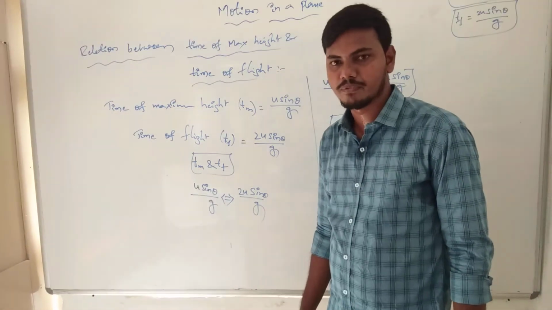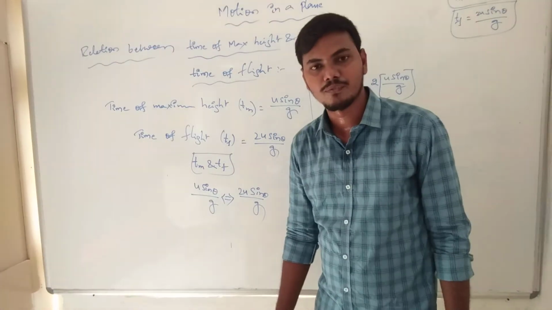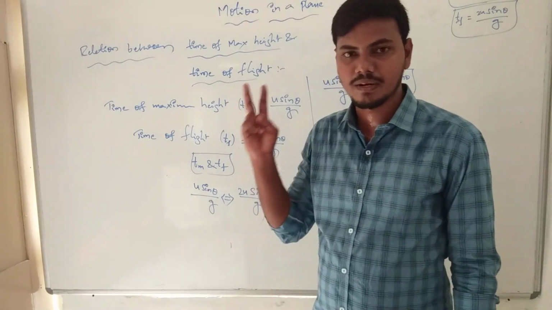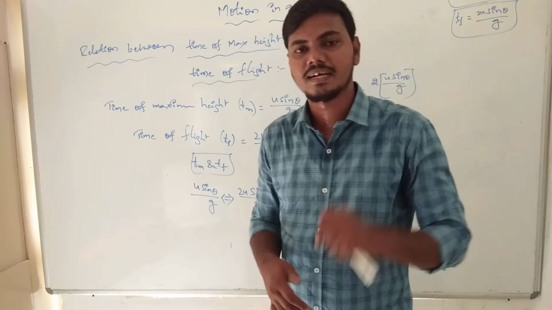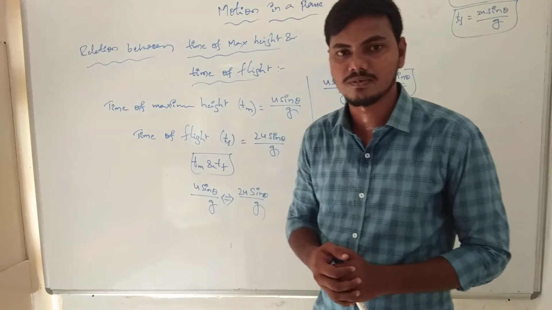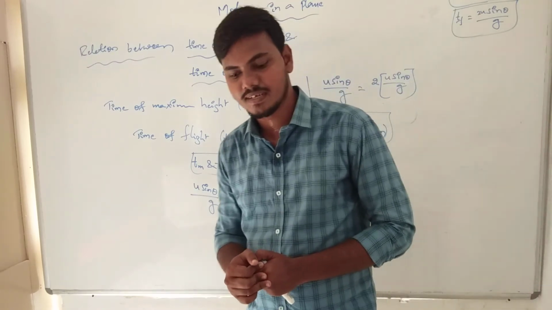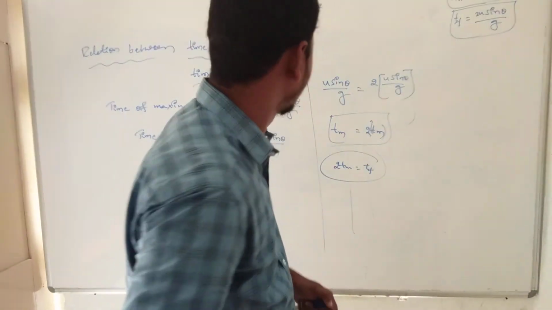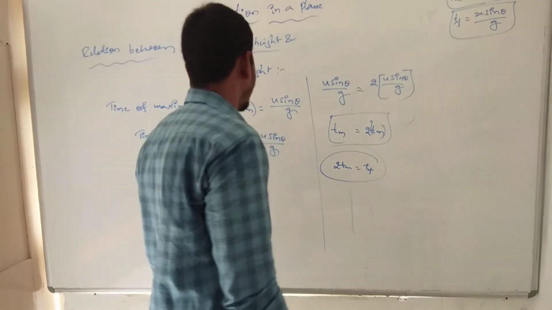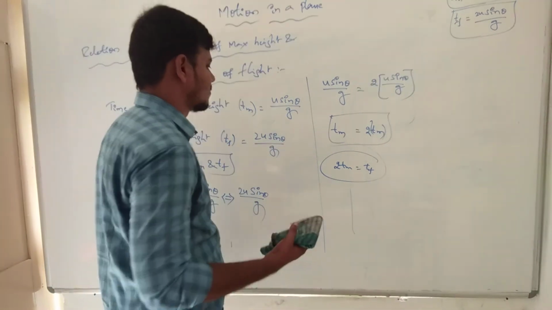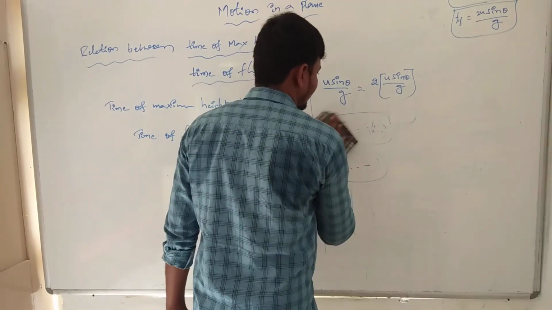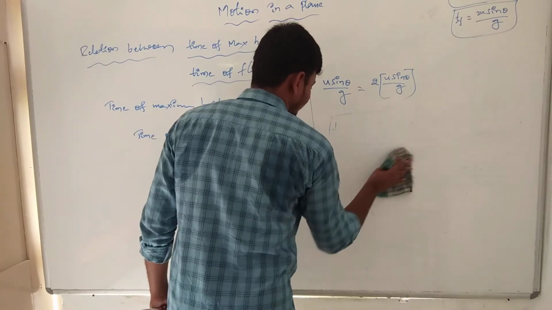u sin theta by g, 2u sin theta by g. 2 is the constant, so we can take it out. In 2 into u sin theta by g, u sin theta by g we can take as Tm, so it is 2 into Tm. So the time of flight is equal to 2 times the time of maximum height. This phenomenon is known as the relation between the time of maximum height and the time of flight. Clearly? Okay.